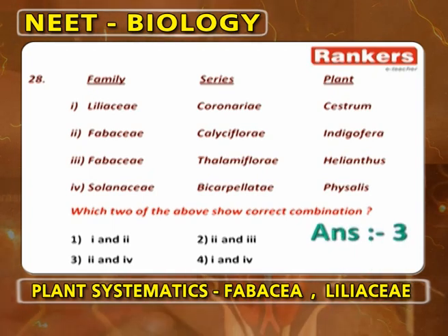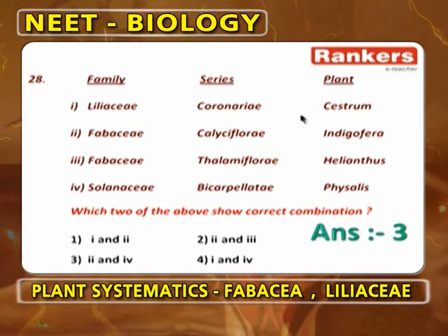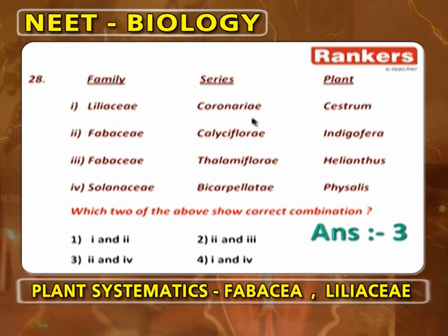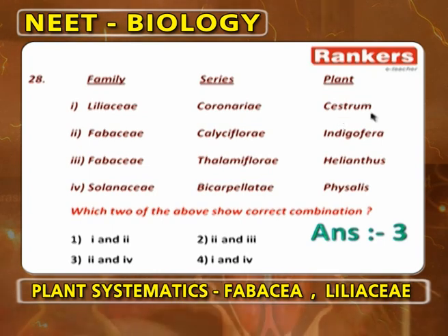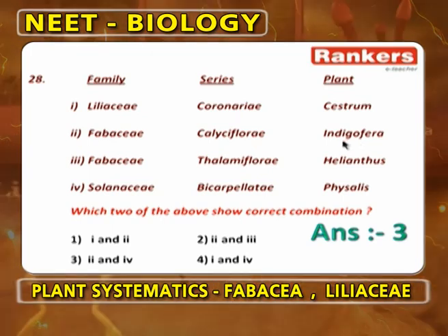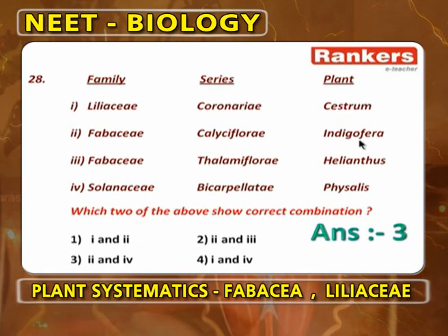Now, this is again a 3-column matching. Liliaceae, Coronariae, Cestrum is wrong because Cestrum belongs to Solanaceae. Liliaceae, Coronariae is correct. Liliaceae belongs to the series Coronariae, but Cestrum does not come under Liliaceae because Cestrum nocturnum is night queen, which belongs to Solanaceae. Fabaceae, Calyciflorae, Indigofera is correct. Fabaceae belongs to Calyciflorae. Indigofera is called blue dye plant, which is found in Fabaceae.